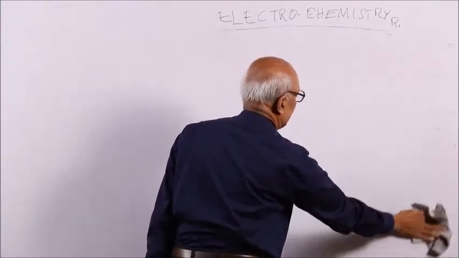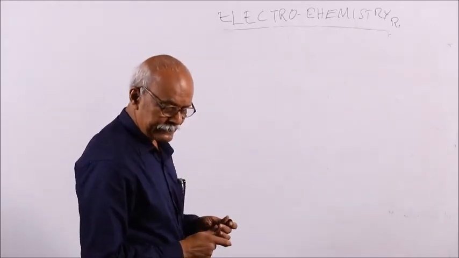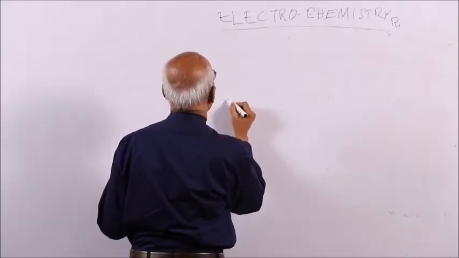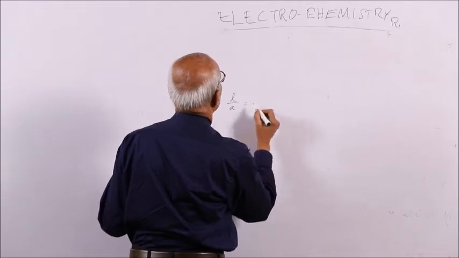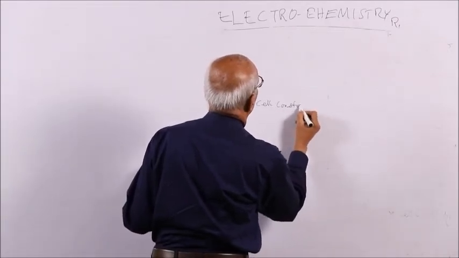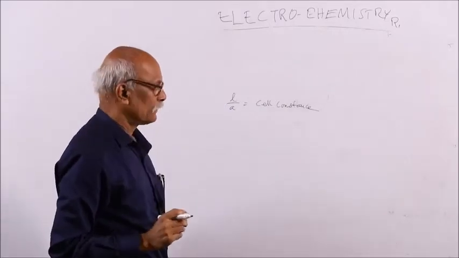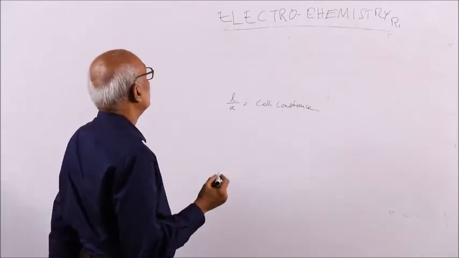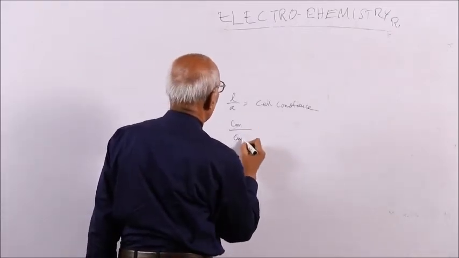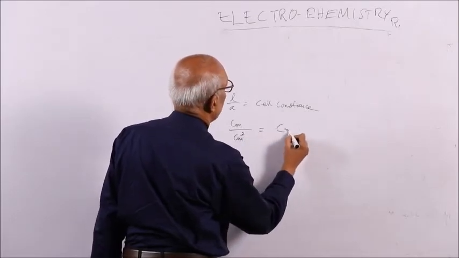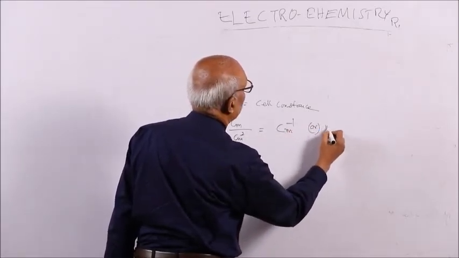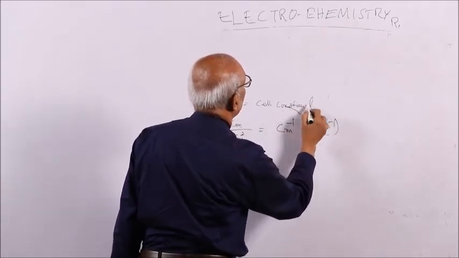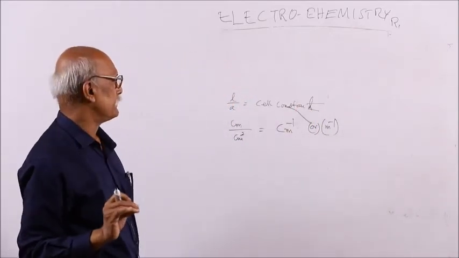Then let us take another definition. This is your specific conductance, G into G star. Suppose you are asked the unit of cell constant: L by A, that is your cell constant. Length means distance, and A is the area of cross section. So length is centimeter divided by centimeter square. So remember, centimeter inverse or meter inverse will be the unit of cell constant. Remember, this is the unit of cell constant.